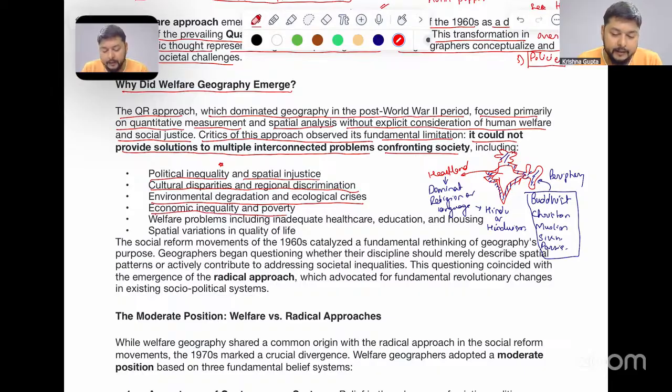Economic inequality and poverty. Okay. So, for example, in the region of Eastern India, like Bihar and Uttar Pradesh, and the region like Gujarat and Maharashtra, we will see that the average income in Bihar and Uttar Pradesh in contemporary time is just below 1 lakh, around 80,000 to 90,000 per capita.